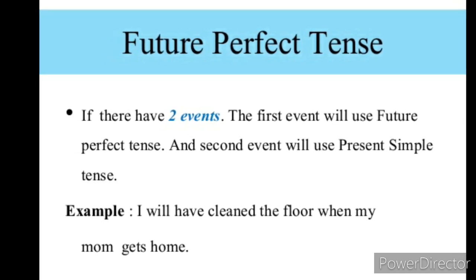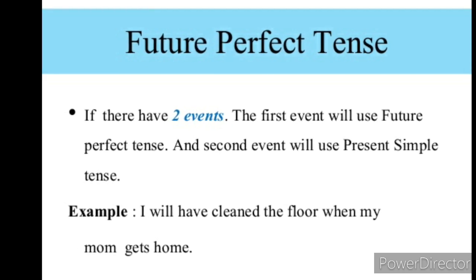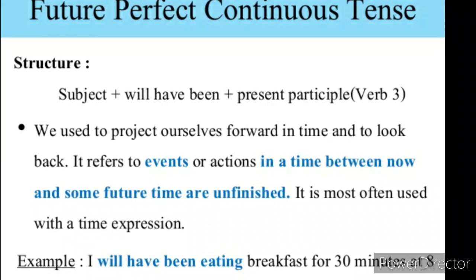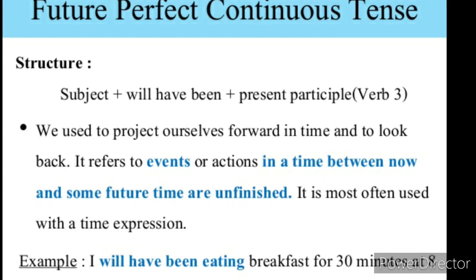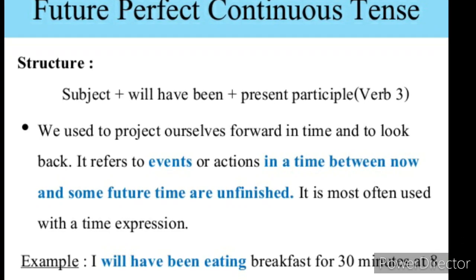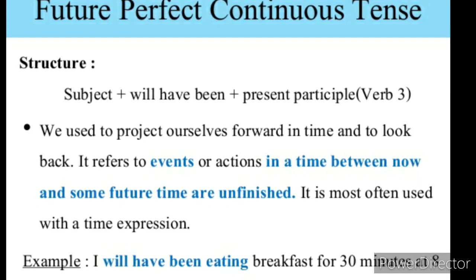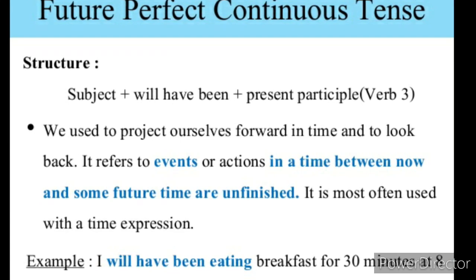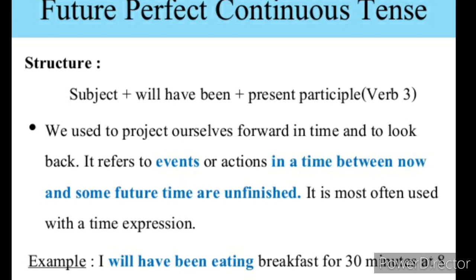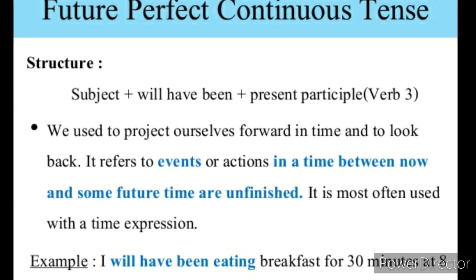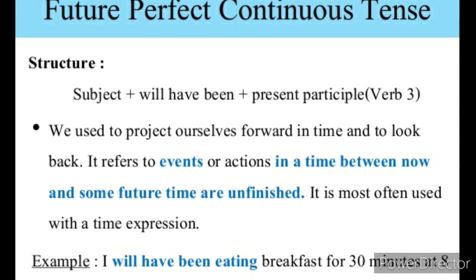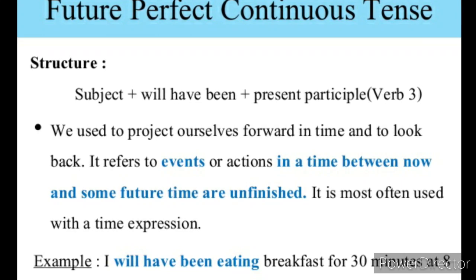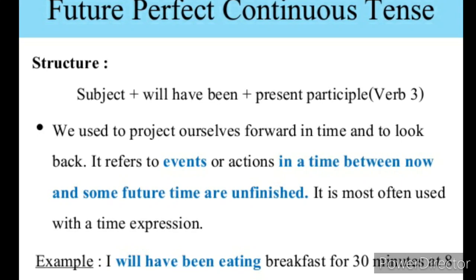Dear students, further we are going to discuss the future perfect continuous tense. Structure: subject plus will or shall plus have been plus first form of the verb with ing plus object plus since or for plus time. You all know it is used to project ourselves forward in time and to look back.